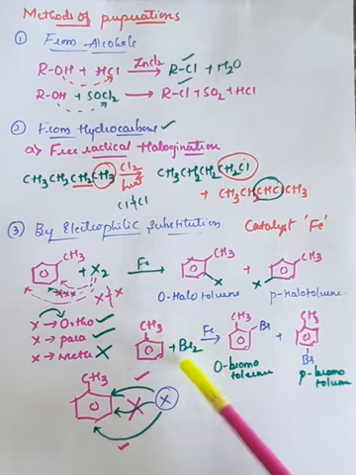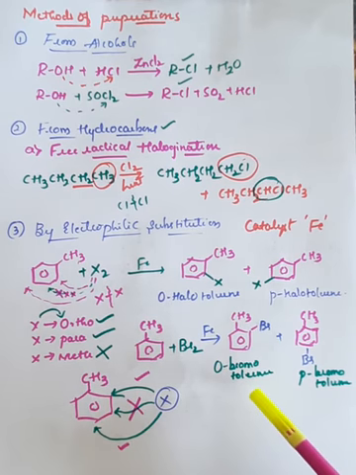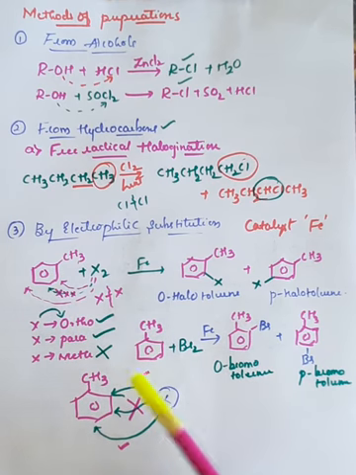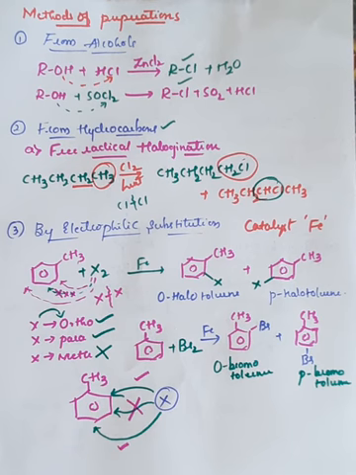Similarly, we have taken the example of bromine. It is called ortho-bromotoluene and it is called para-bromotoluene. This is the rule. Right? So these are some important nomenclature of haloalkanes and some important methods for the preparation of haloalkanes and haloarenes.